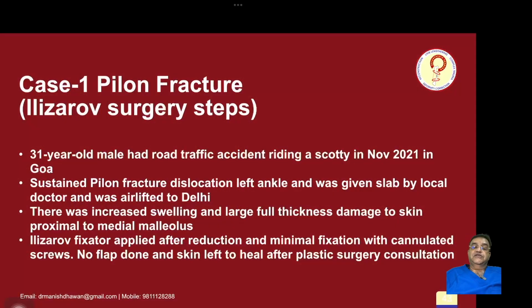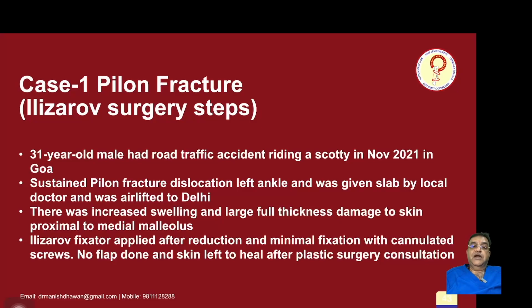Now coming to case 1, we have learned how to apply Ilizarov and how to apply the LRS frame. Now this is a 31-year-old male. He had a road traffic accident riding a scooty in November 2021 in Goa. He sustained a Pilon fracture dislocation of the left ankle, was given a slab by a local doctor and was airlifted to Delhi. When he came to us in Delhi, there was very severe swelling, and there was full thickness damage to the skin over the medial malleolus.